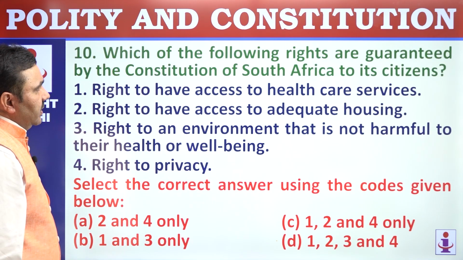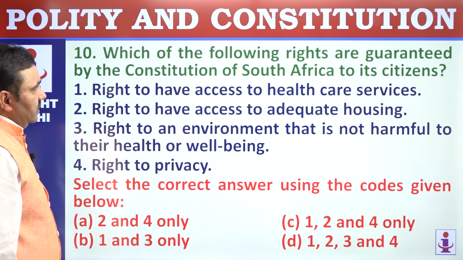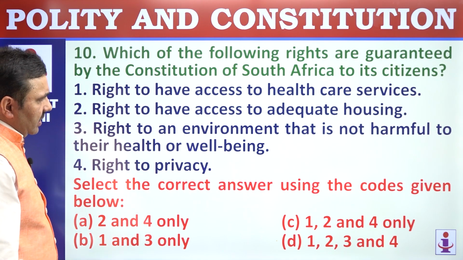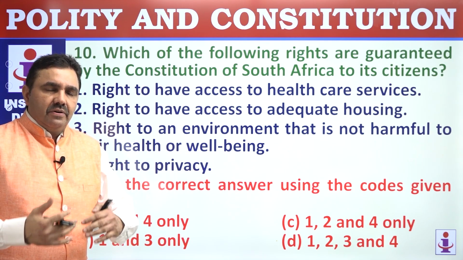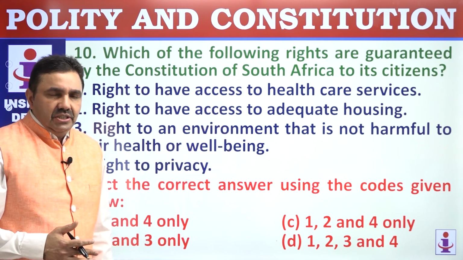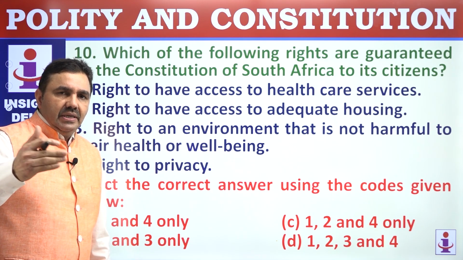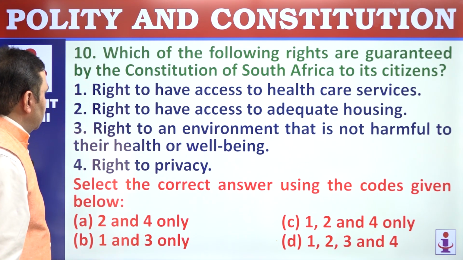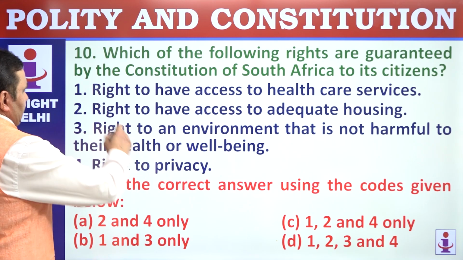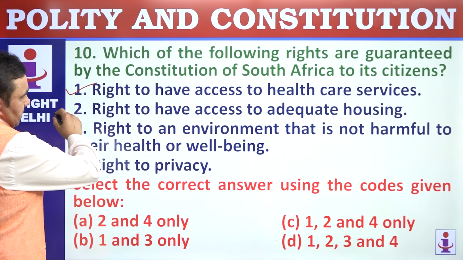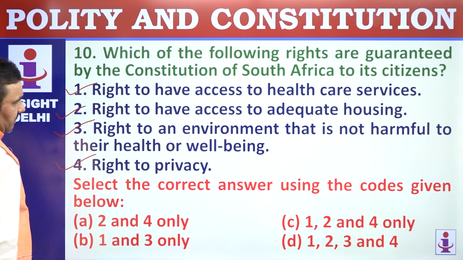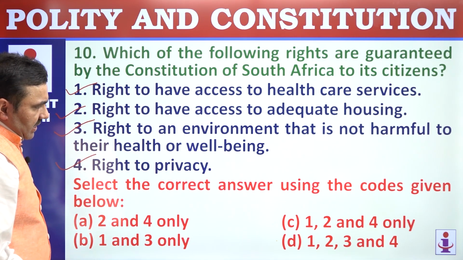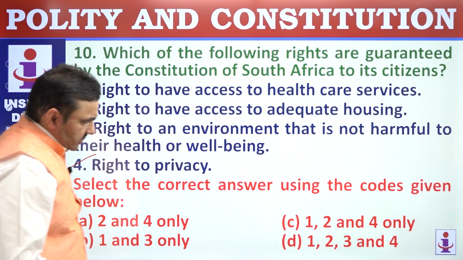Question number 10. Which of the following rights are guaranteed by the Constitution of South Africa to its citizen? So there are kind of questions at times related to the comparative analysis of different constitution provisions. So these are given in NCERT. So try to see some of these provisions which are simple in nature. Right to have access to healthcare services, right to have access to adequate housing, environment that is not harmful, right to privacy. All of these are part of South African Constitution, and option here becomes D.